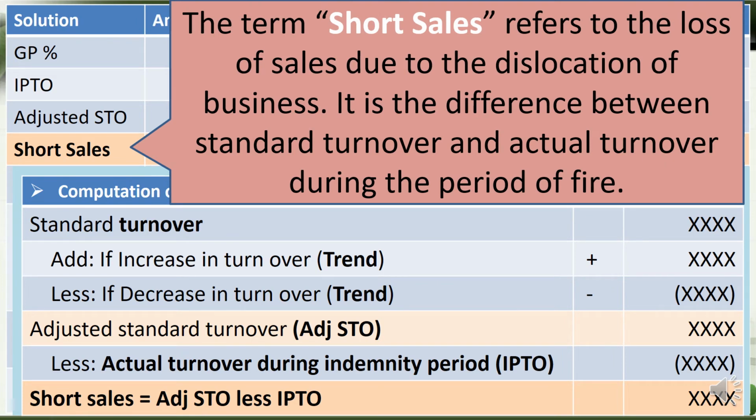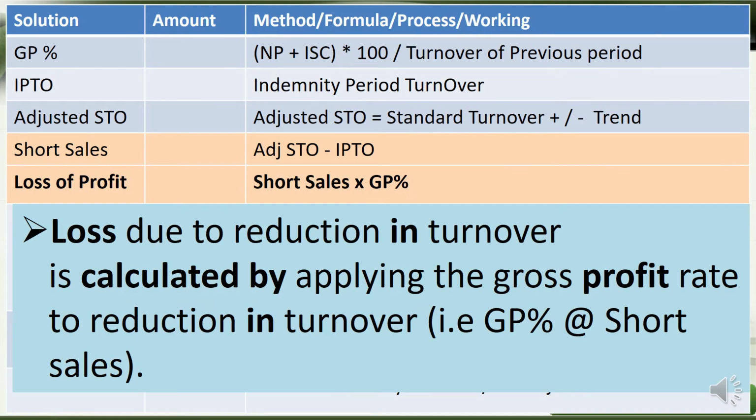The term short sales refers to the loss of sales due to the dislocation of business. You know, business has been dislocated due to that damage. It is the difference between standard turnover and actual turnover during that period of time. What should the actual sales be if it is normal, that is standard turnover, and what is actually the turnover during the indemnity period, the loss situation, the damage situation. So we take the short sales, I mean the loss of sales. That is what we calculate here.